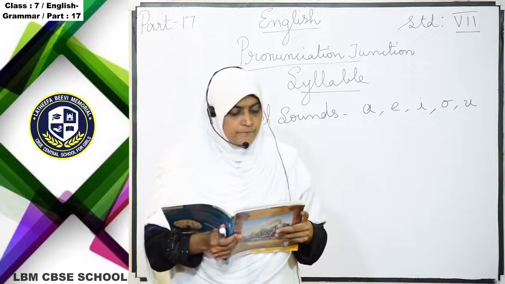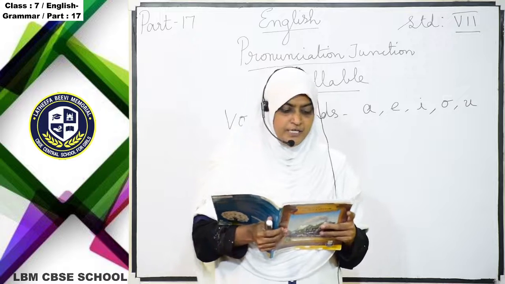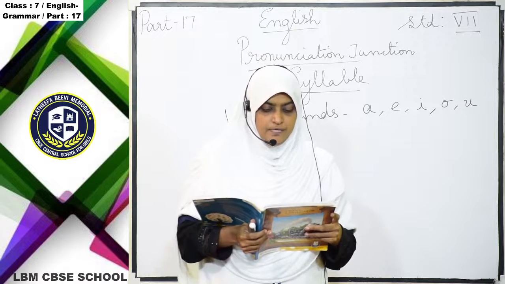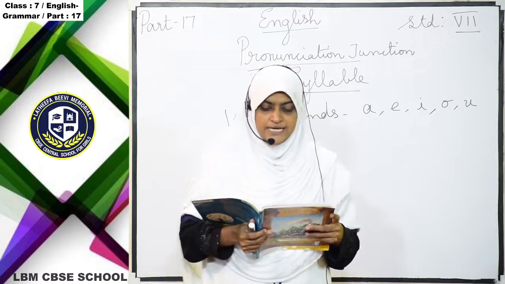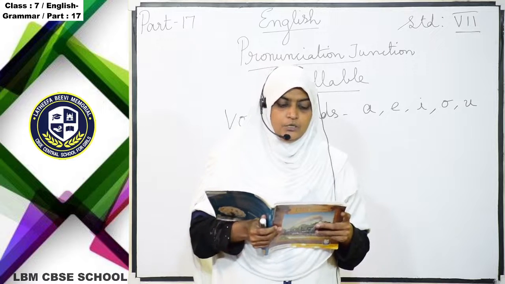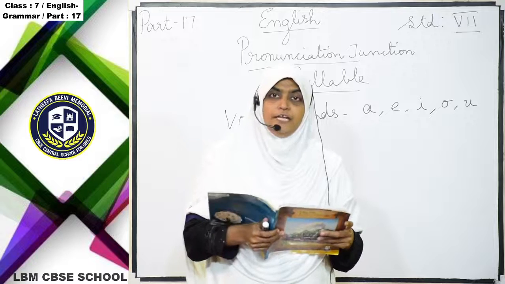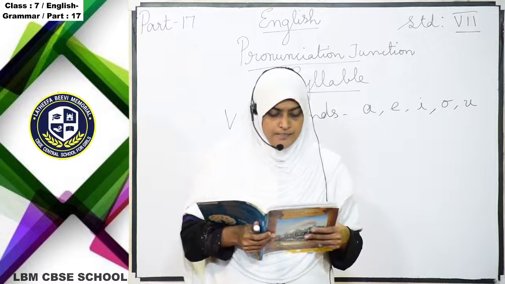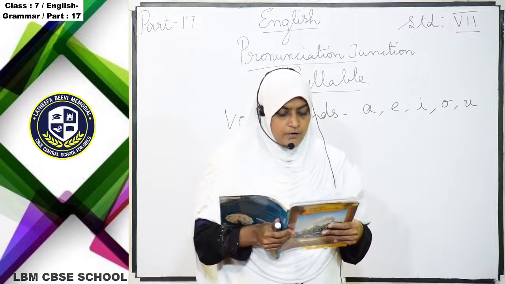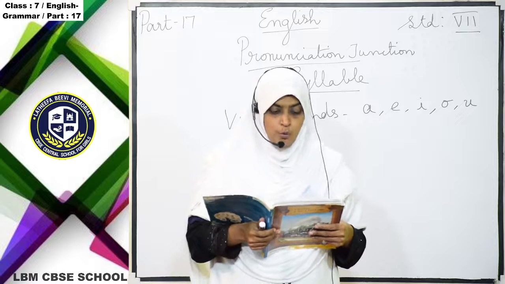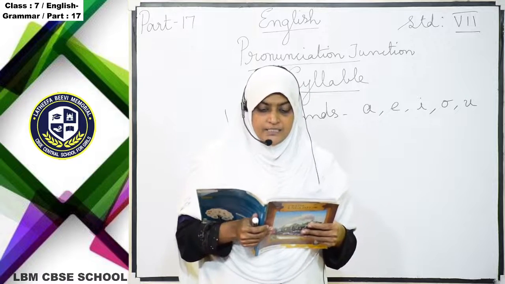With the help of a dictionary, list some tetrasyllabic, pentasyllabic and hexasyllabic words. So with the help of the dictionary, we have to find tetra, penta and hexasyllabic words.